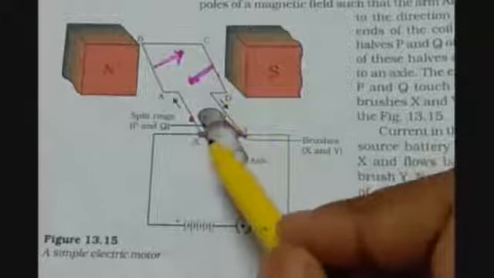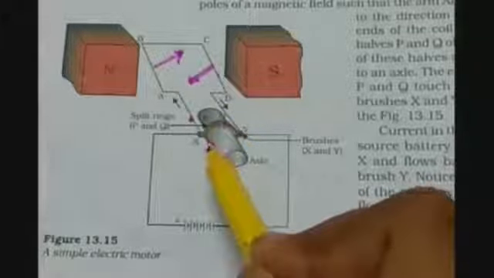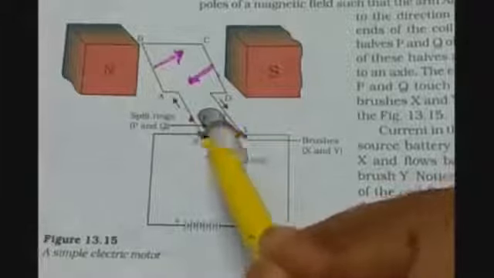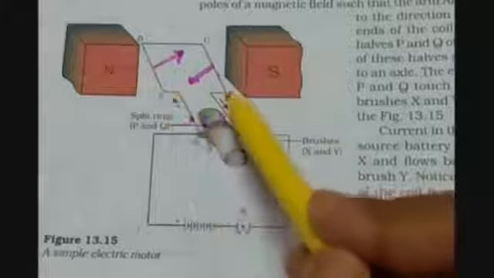So split rings are helping us to reverse the direction of the current after every half cycle or every half rotation.